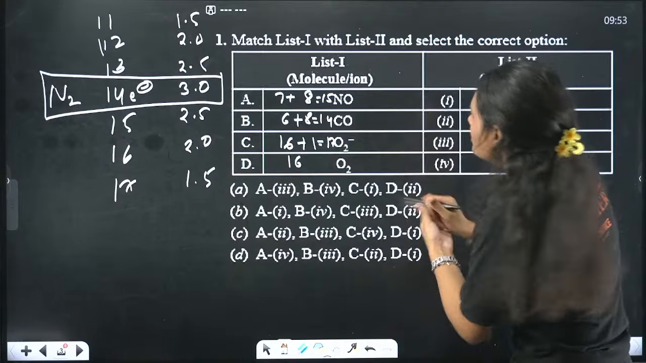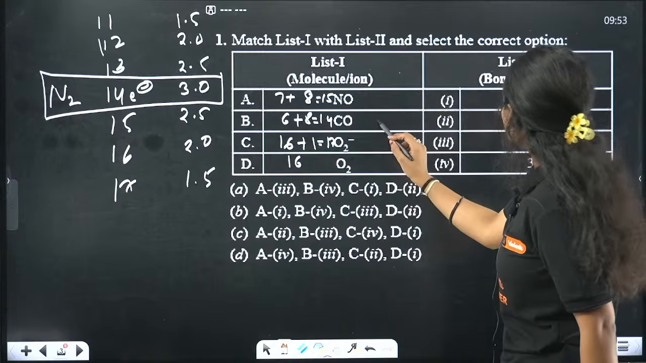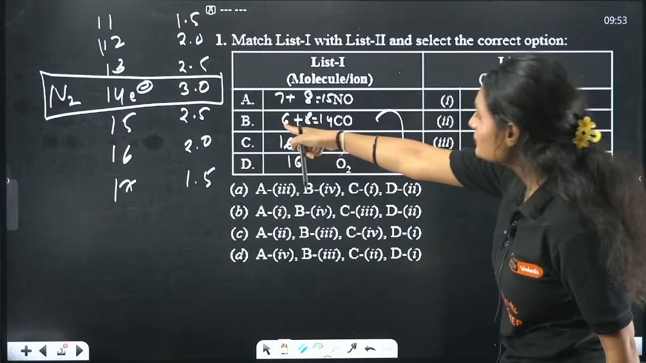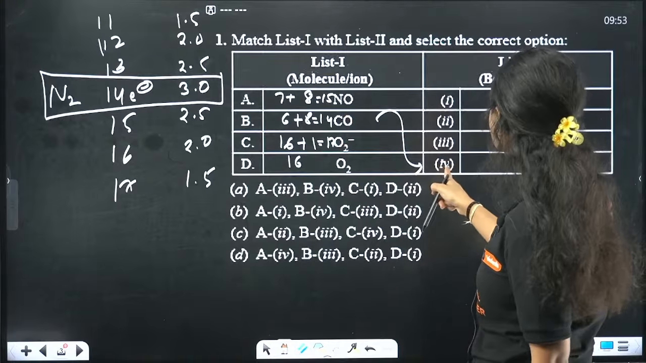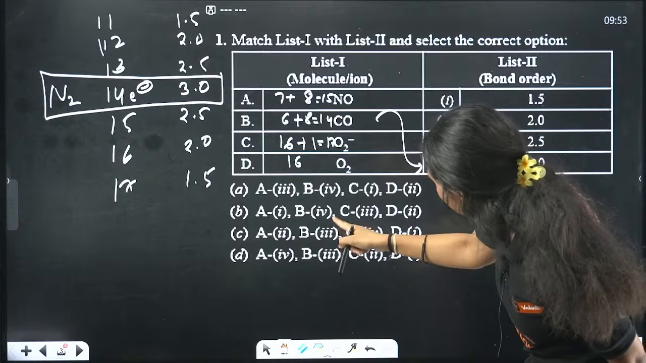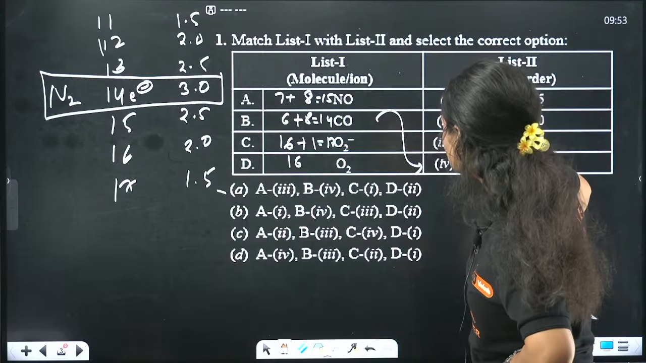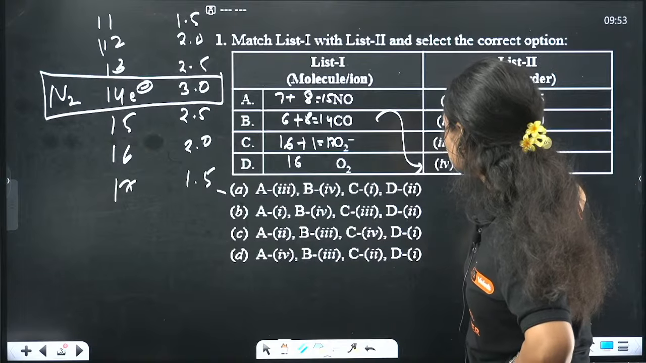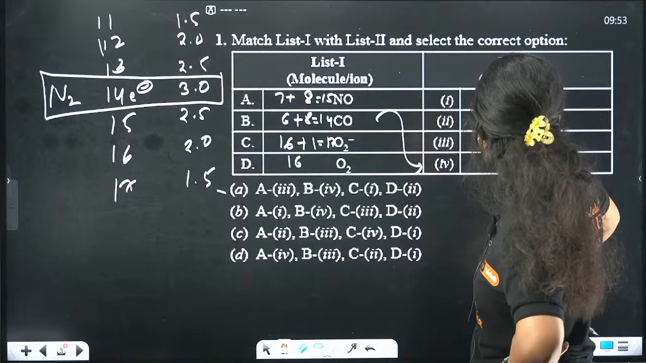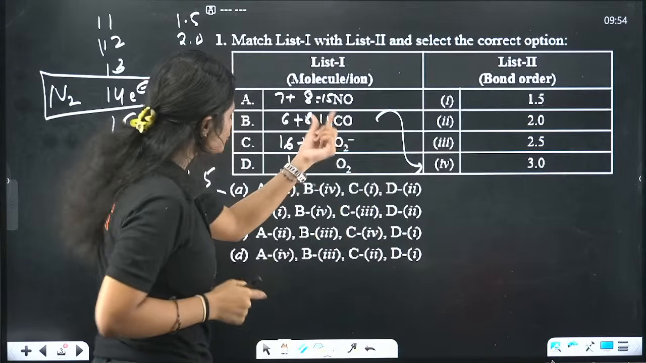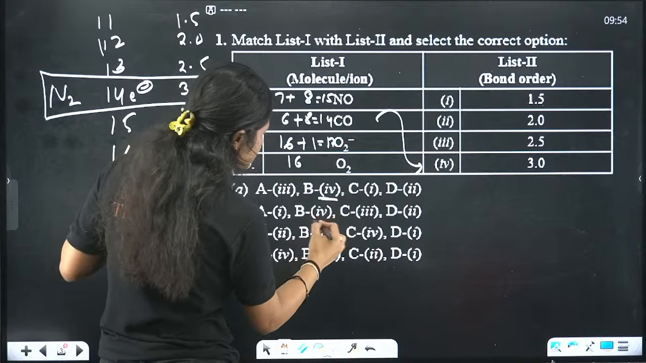Now see, 14 electrons, that means its bond order is what? 3. So for B we have 4, which is B4. That means it's either option. 8, 6, 14. Yes, that is 3. Okay, yeah. So for B, the answer is 4.